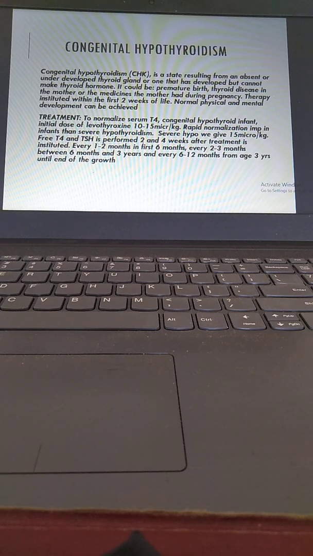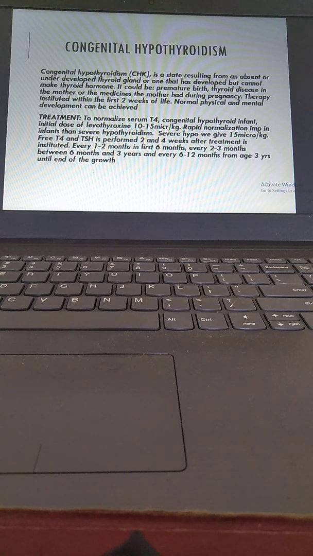Therapy is instituted within the first 2 weeks of life. Normal physical and mental development can be achieved. Treatment is to normalize serum T4. In a congenital hypothyroid infant, the initial dose of levothyroxine is 10 to 15 microgram per kg.